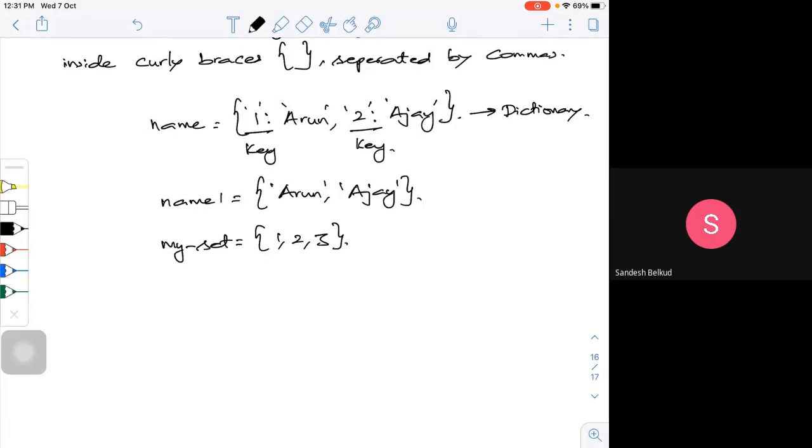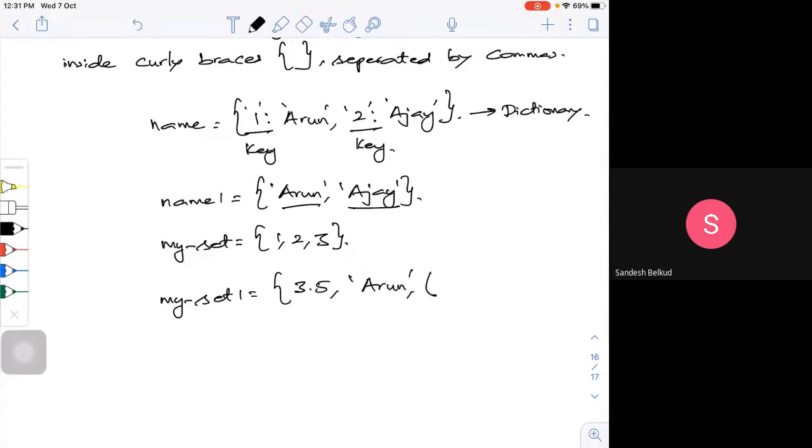Here I had strings, these were two strings. Or if I want, I can have a mixed one also, maybe a float, 3.5, and then Arun as one more.